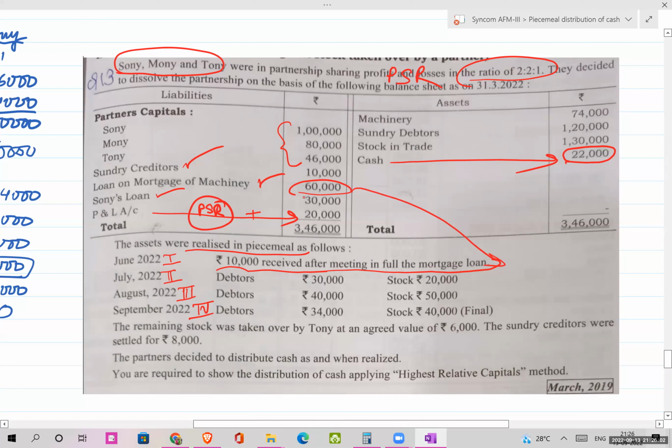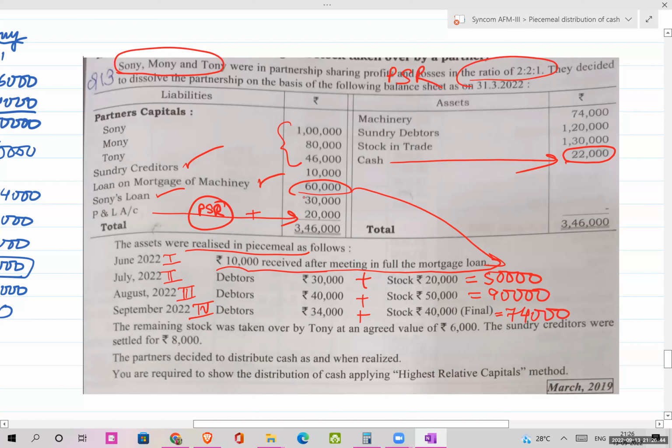So when you will make your order of payment, that time mortgage loan will not be taken into consideration because the realization money already is after paying the mortgage loan on mortgage of the machine. Okay, so debtors 30, stock 20. So my total second realization will be 50,000. August ka third realization, debtors 40, stock 50. So my total realization is 90. September, debtors 34, stock 40. So my total realization will be 74.